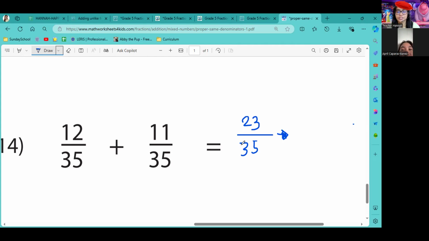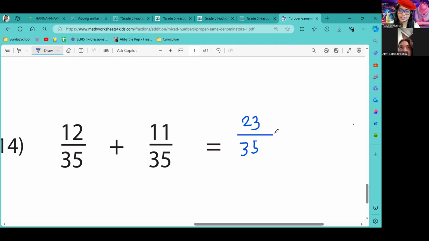It's a proper fraction, yes. Divided by, smaller pala to. I guess I will go to smaller po muna. Okay. That means 2, right? Opo.